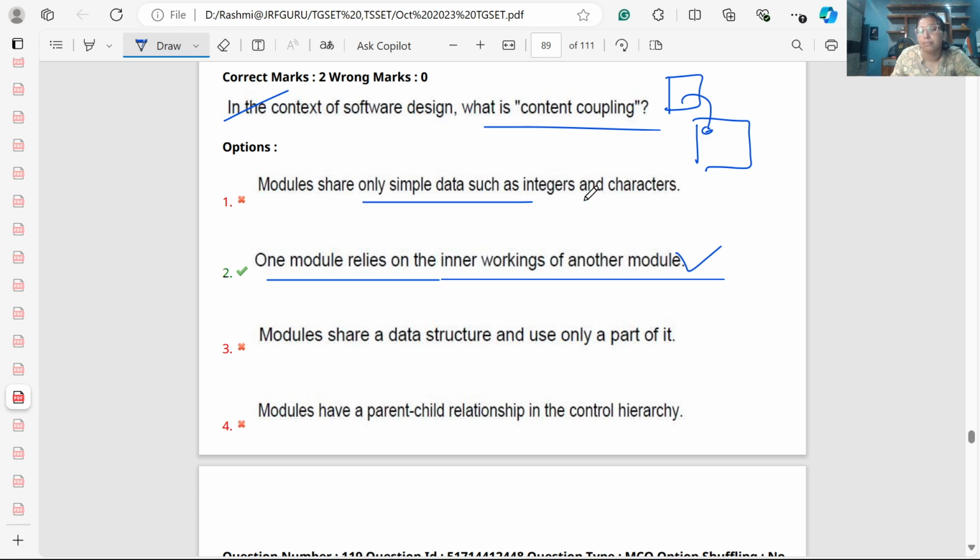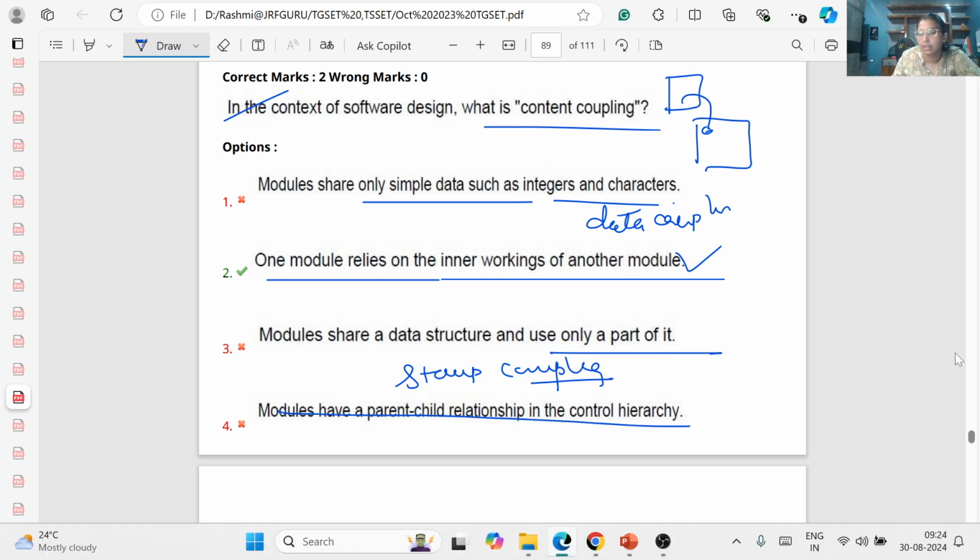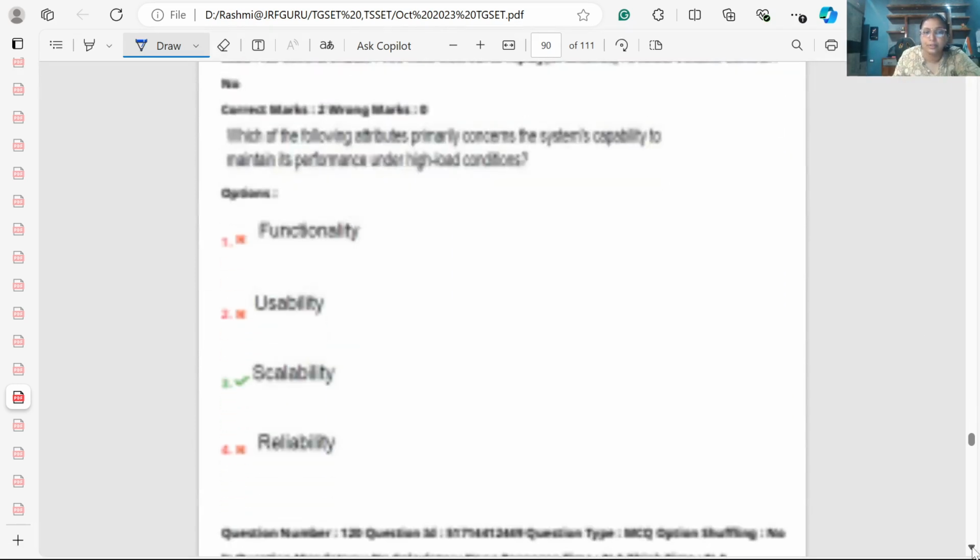Modules share only simple data such as integer and character. This is called data coupling. Modules share a data structure and use only part of it. It is called stamp coupling. Got it? Now we have the next question.